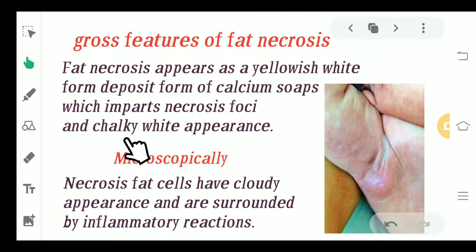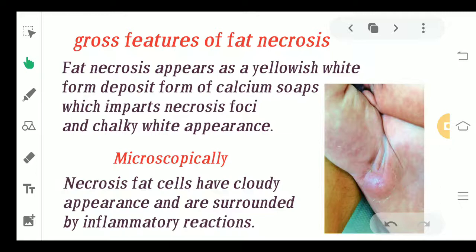It is going to impart a chalky white appearance. Also sometimes foci can be seen. Now what is foci? This is known as foci, okay. So this is the necrosis foci which can be seen, and it has a chalky white appearance. Microscopically, if you look at fat necrosis, it can have fat cells which have a cloudy appearance and can be surrounded by inflammatory reactions.